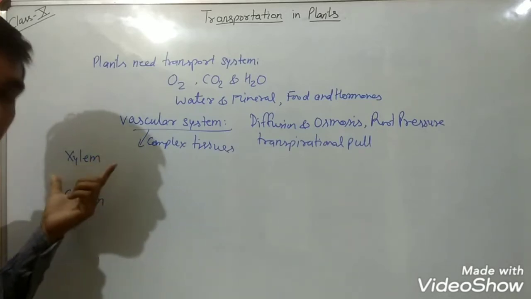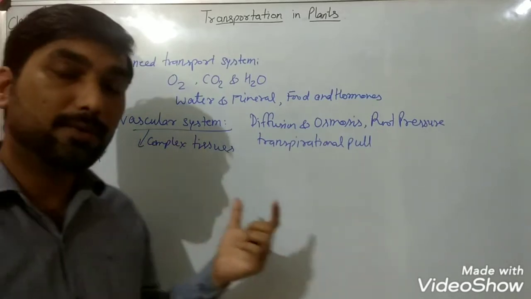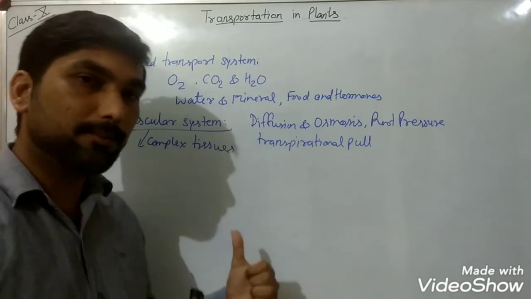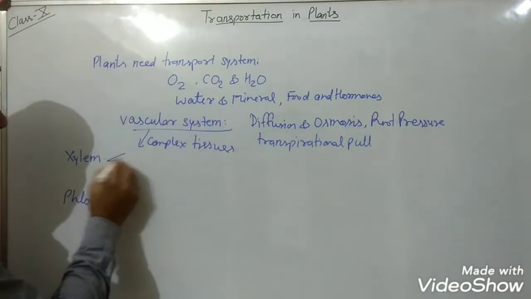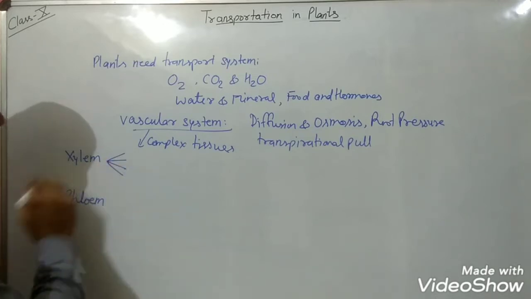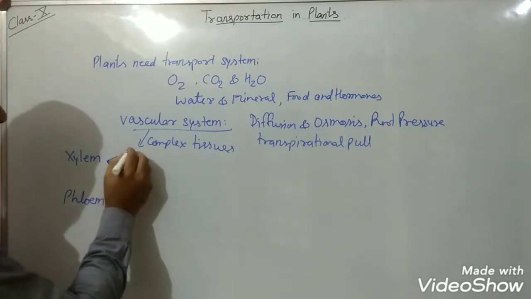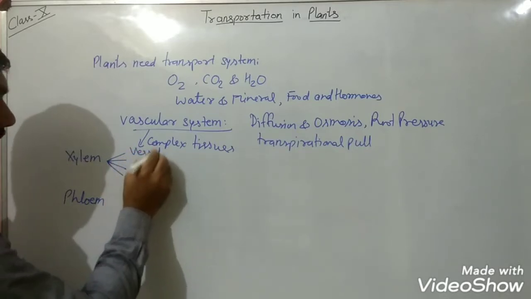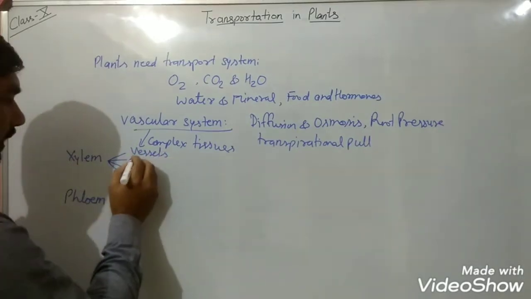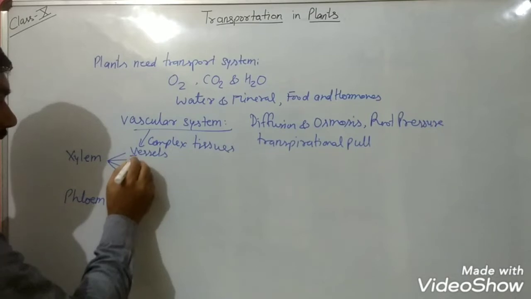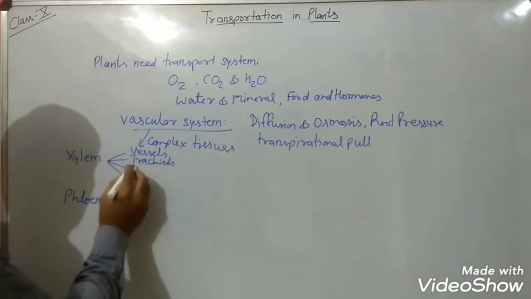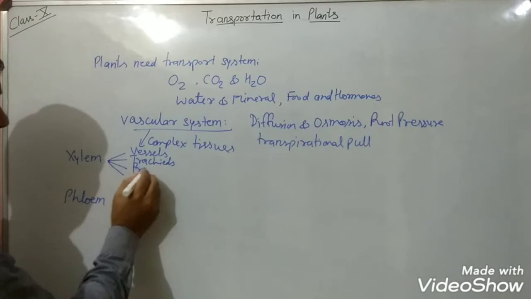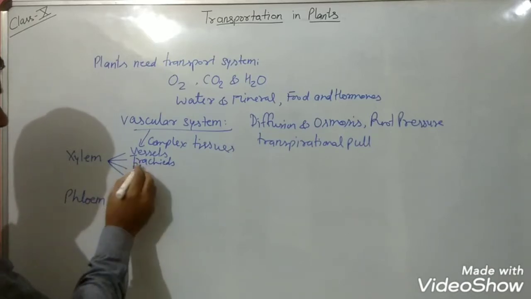These are not new words for you, because many of you have knowledge of them from your previous class, class 9, that xylem is a complex tissue, and the components of xylem are: tracheids, next, xylem parenchyma.